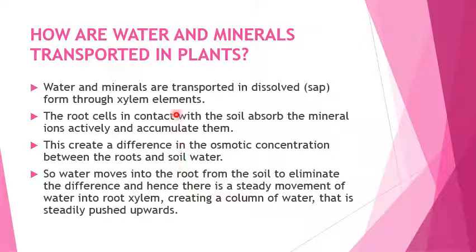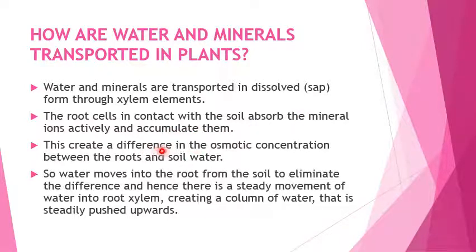So how are the water and minerals transported in the plant? This is your NCERT question, and a very important question. Water and minerals are transported in dissolved form, that is the sap, through the xylem elements, that is your vessels and tracheids. The root cells in contact with the soil absorb the mineral ions actively and accumulate them.